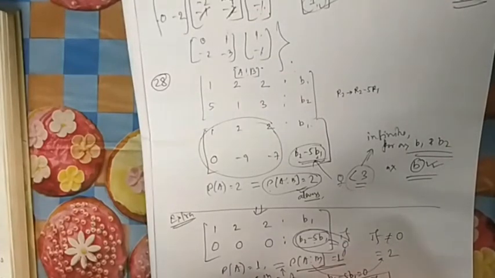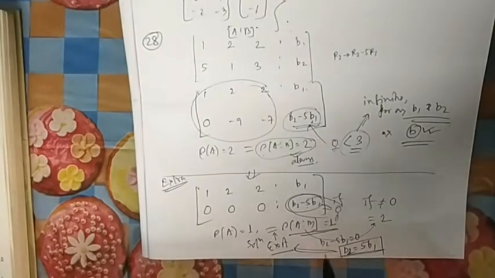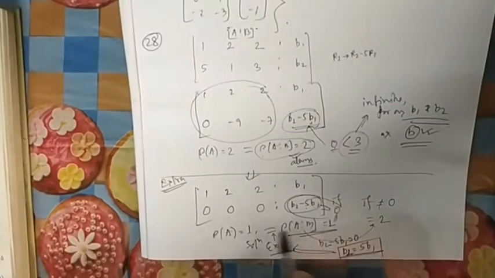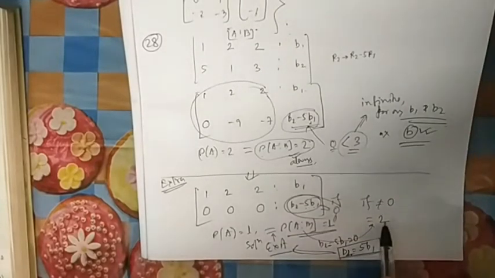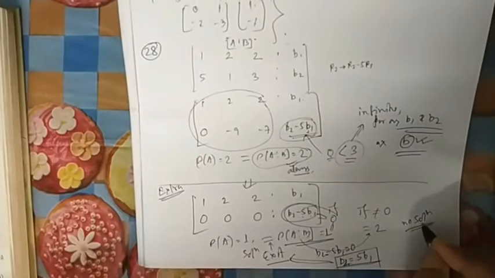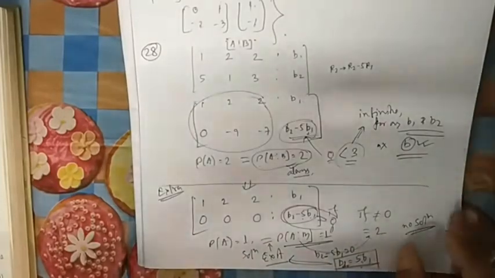Because if it is 0, then only the rank will be 1, otherwise it will be 2, and if it is not equal to 0, then there is no solution. So if the option is for no solution, then it should not be equal. If they are asking for a solution, then it should be equal. This is one extra thing I needed to say here.